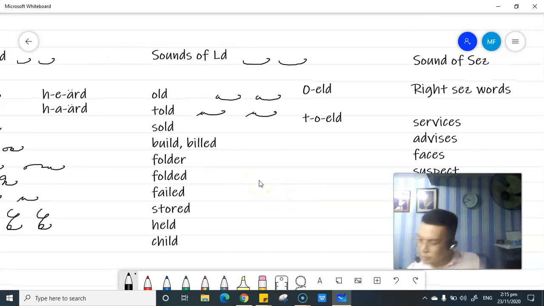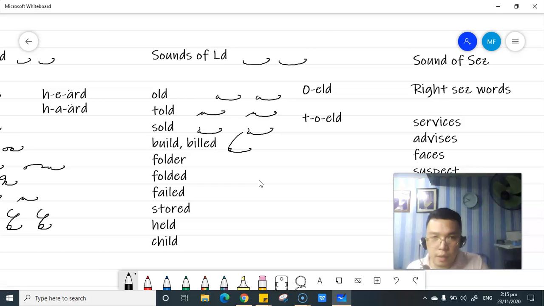Let's proceed with the word sold. So we have the comma S and O-L, sold. Build, B-E-L, build. Folder, F-O-L-R for folder.